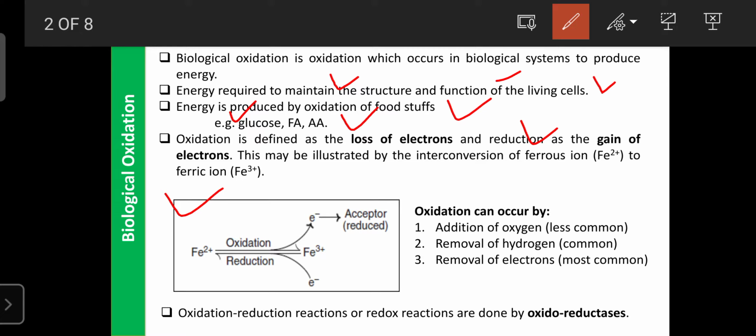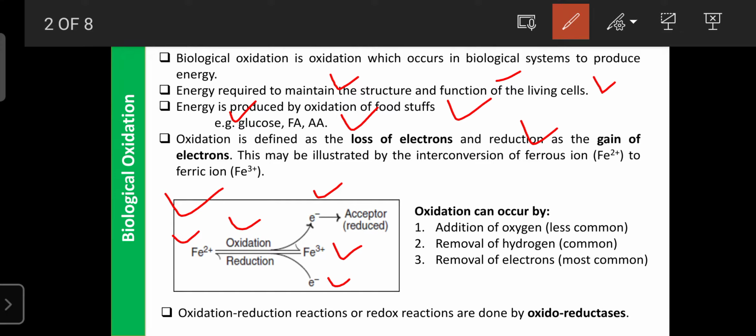Due to the loss of an electron from the ferrous ion, it forms the ferric ion. These are electron acceptors, so they can accept the electron that is lost during the oxidation of ferrous, and it simply forms the ferric ion.